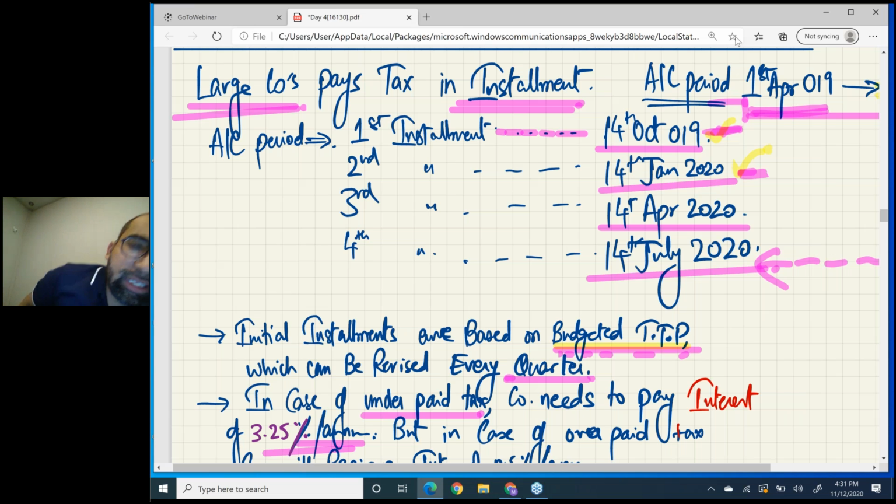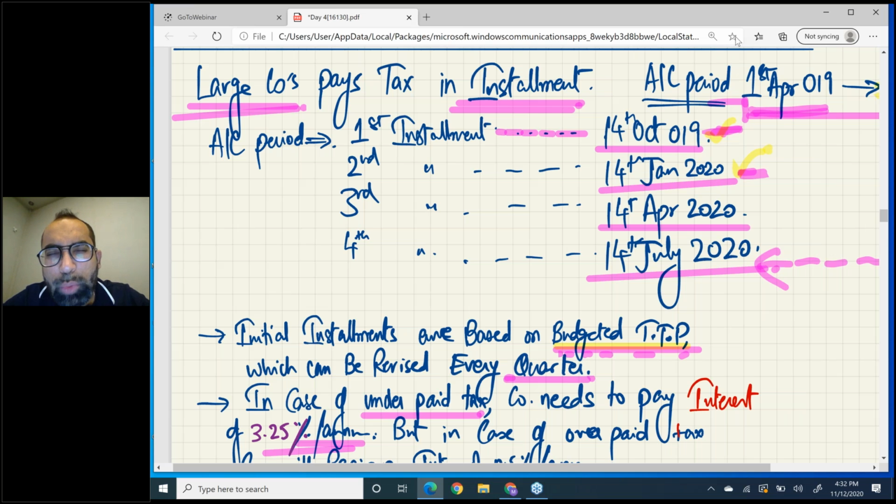For example, there is a small company whose accounting period ends on 31st December 2020. So what is the due date for tax payment? After the end of the accounting period, 9 months plus 1 day. So just add 9 months plus 1 day to 31st December 2020, and automatically your due date will be 1st of October 2021.